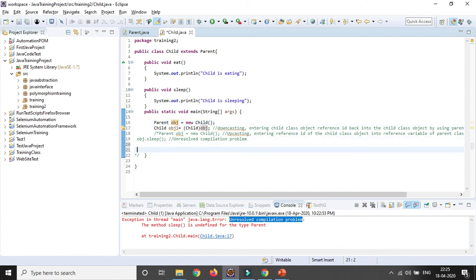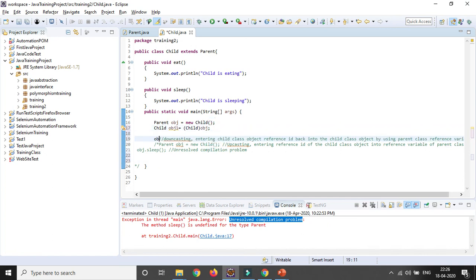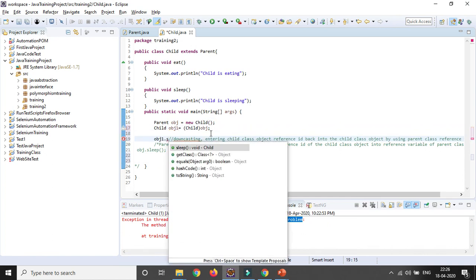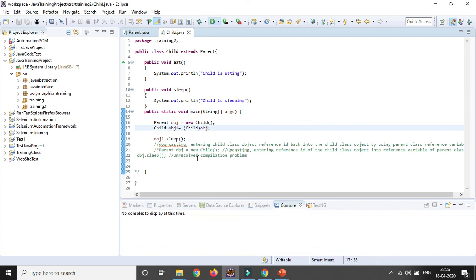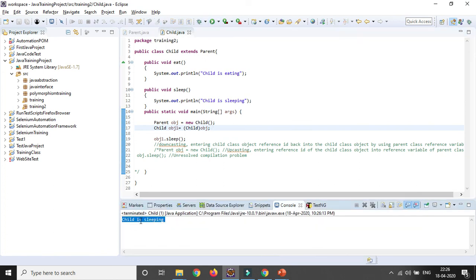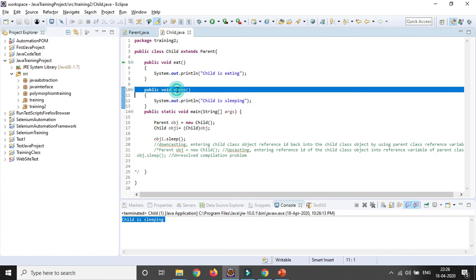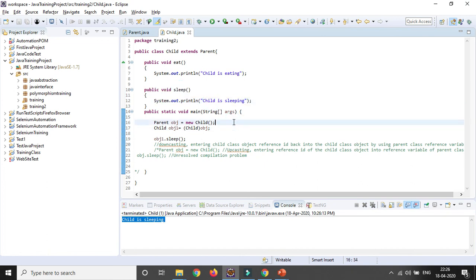Now if you want to use it, object1 dot sleep, it will work. Let's run it. You can see the output is coming: child is sleeping. So that is also working. So that is upcasting and downcasting in Java.